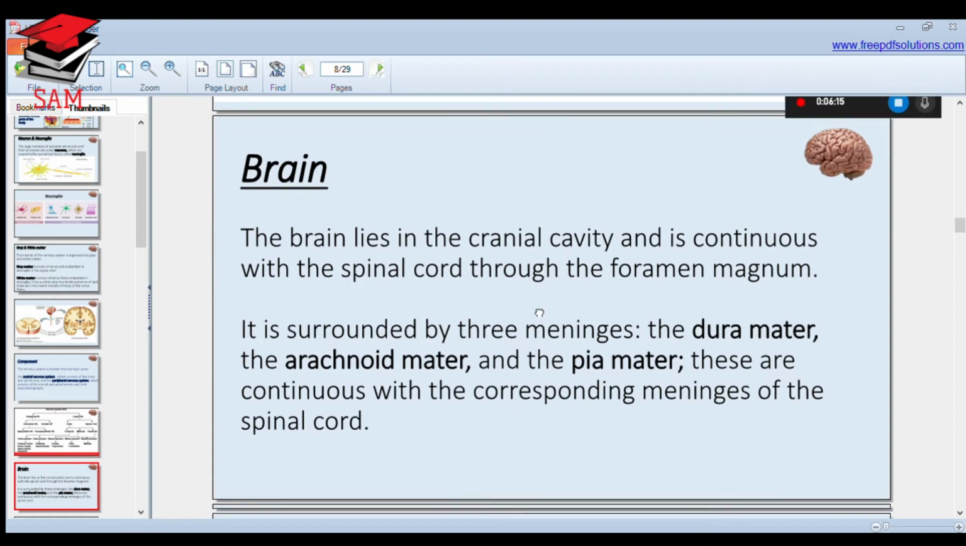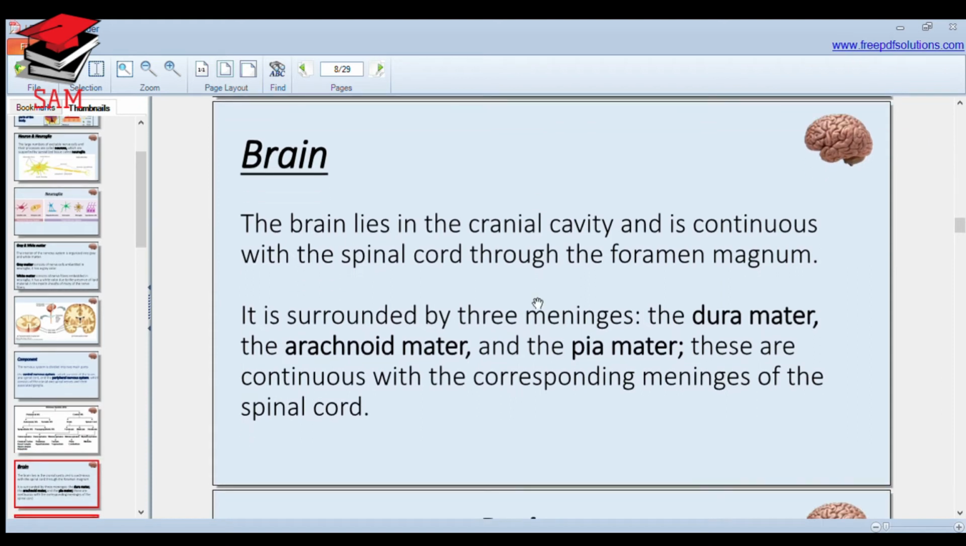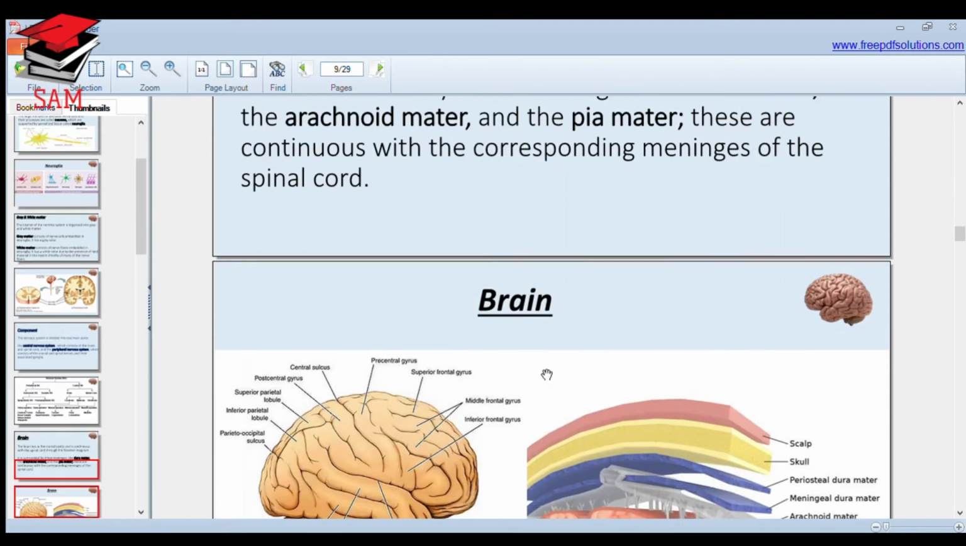Now, the brain. Our brain lies in the cranial cavity and it is continuous with the spinal cord through the foramen magnum. Remember that the spinal cord never passes through the foramen magnum, but the medulla does. Then the medulla, at the level of the C1 vertebra, converts into or forms the spinal cord. It is surrounded by three meninges: dura mater, arachnoid mater and pia mater. These are the meninges of the spinal cord.